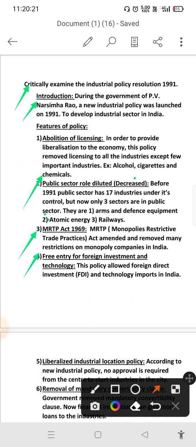And the next one, free entry for foreign investment and technology. This policy allowed direct investment and technology imports in India. That means after 1991, the government started allowing FDI, that means foreign direct investment, and technological imports from other countries. So this is also one of the reasons. Okay, so let's see the next one.